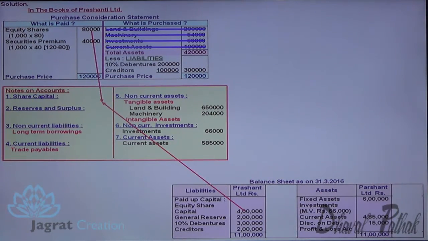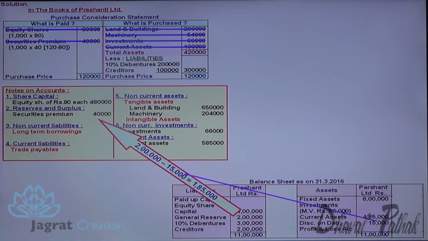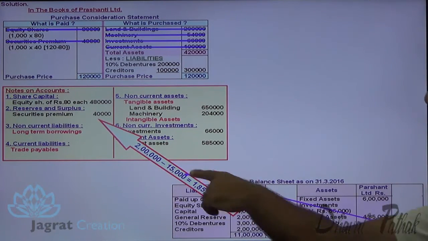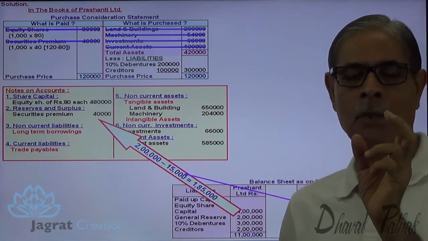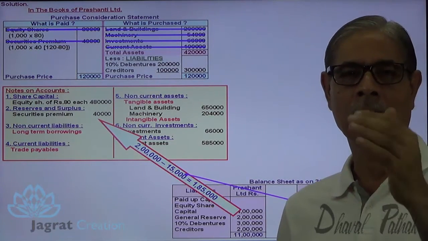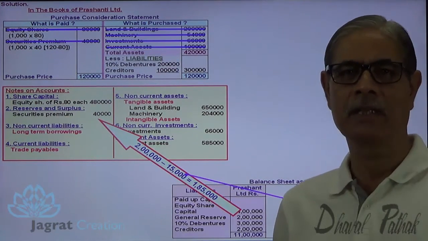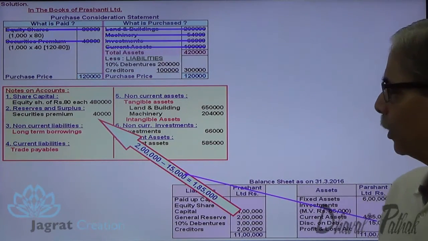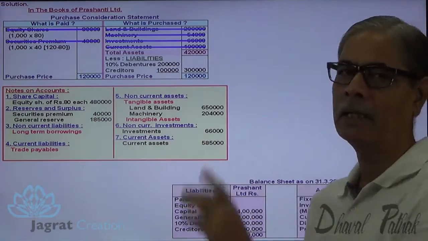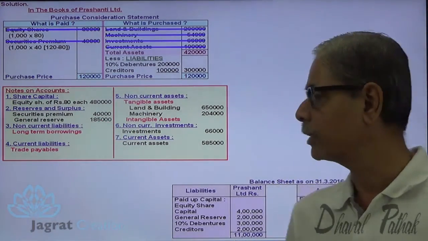This is the equity share capital. This is a share of 80. This is also a share of 80 each. Security premium, 40,000. Now from this general reserve, discount on debentures 50,000 gets deducted. So discount on debenture is a negative balance and is a negative to the general reserve. So it is to be deducted from general reserve, and the general reserve will be reported at 1,85,000 in the balance sheet. This is an important point to be noticed for Schedule 3.